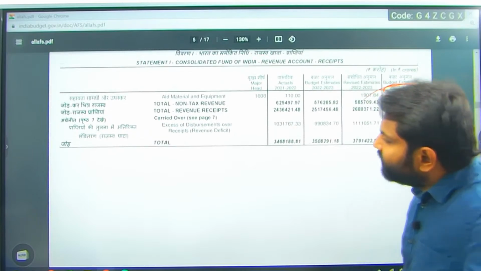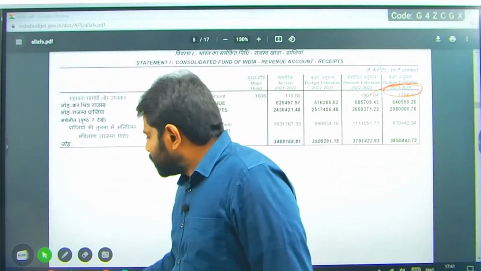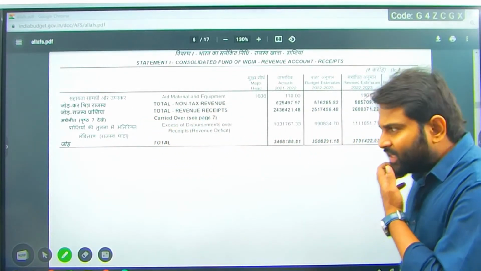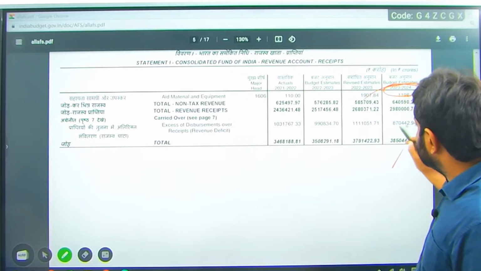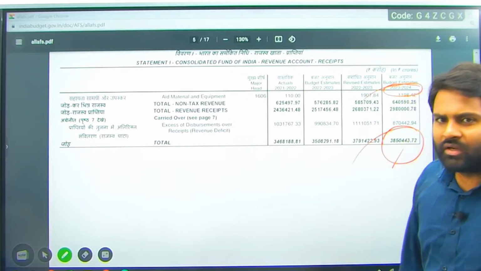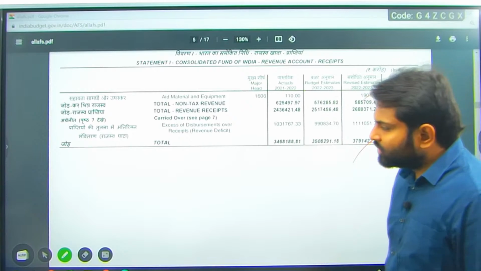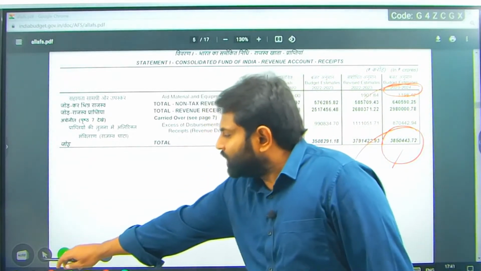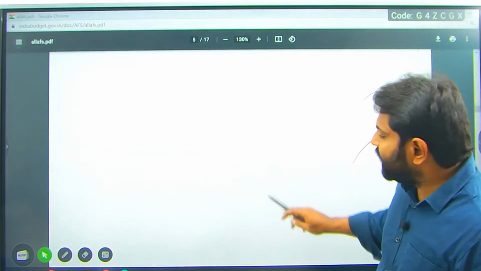So the total revenue receipts for the estimated year is 38,50,443. So this is the receipts side.